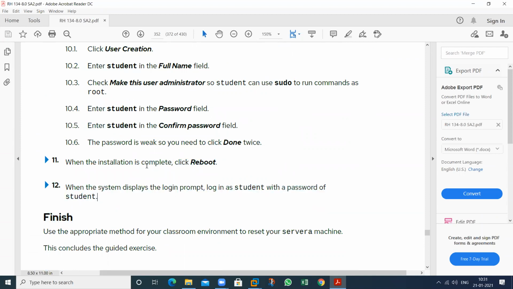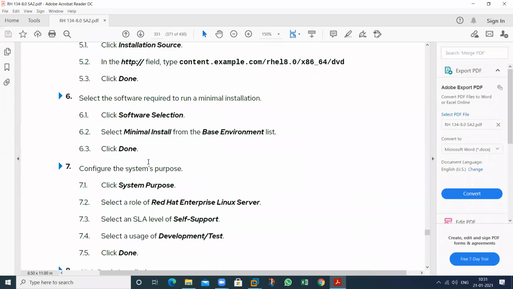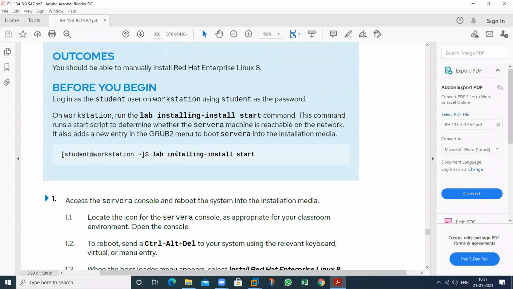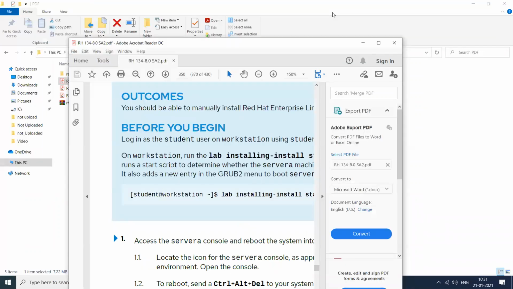So I will show all these steps one by one by using this particular lab setup. So I will start this one. Give me just 1 minute to get my machine ready.